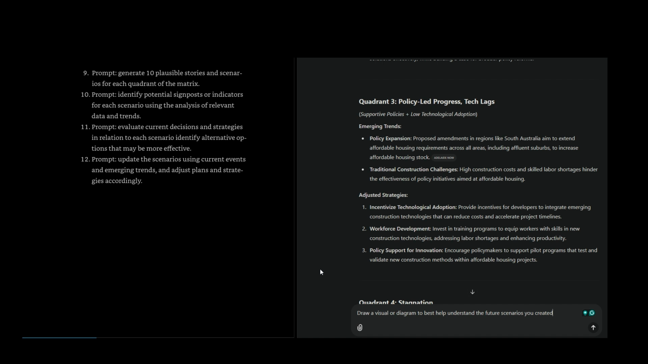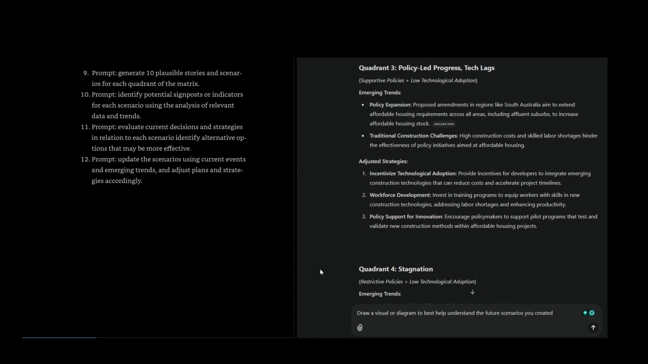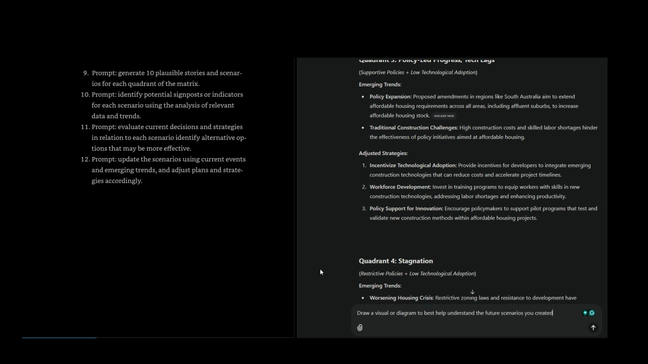Quadrant 3. Policy-led progress. Tech lags. Supportive policies, low technological adoption. Emerging trends. Policy expansion. Proposed amendments in regions like South Australia aim to extend affordable housing requirements across all areas, including affluent suburbs, to increase affordable housing stock. Adelaide Now. Traditional construction challenges, high construction costs, and skilled labor shortages hinder the effectiveness of policy initiatives aimed at affordable housing.